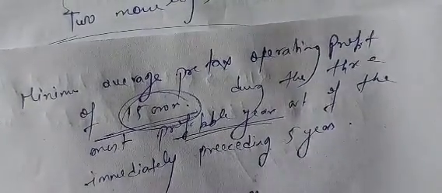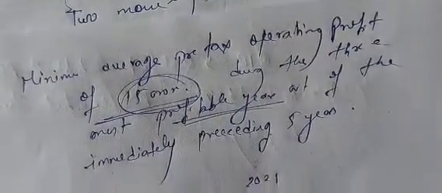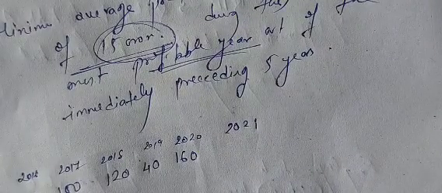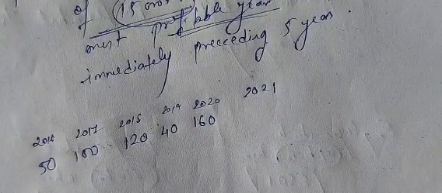Means if I want to come out with a public issue in 2021, the years are 2020, 2019, 2018, 2017, 2016. Suppose the profits are 50, 100, 120, 40, 160. Just understand, what does it say?